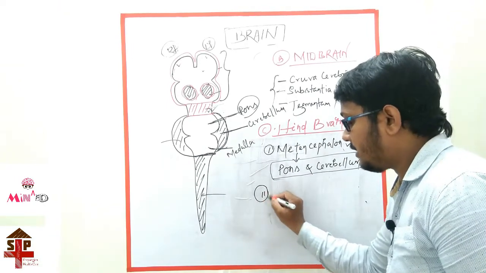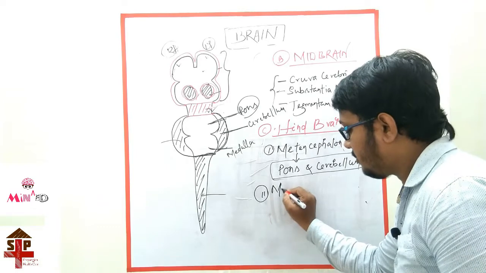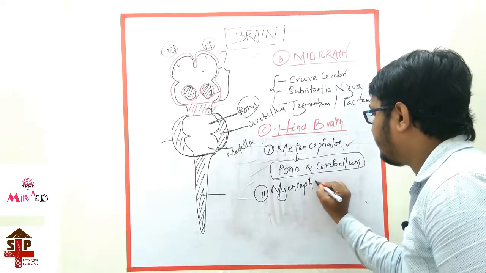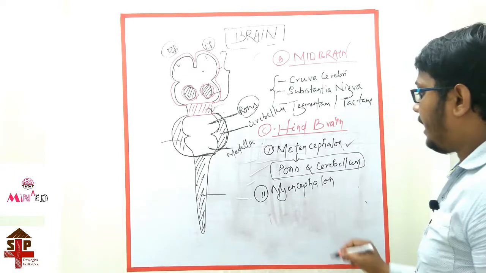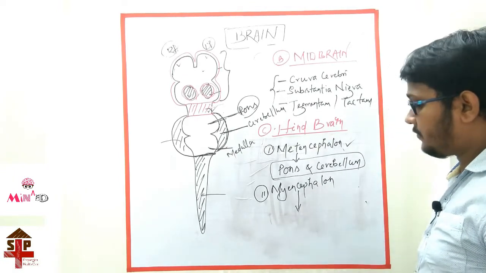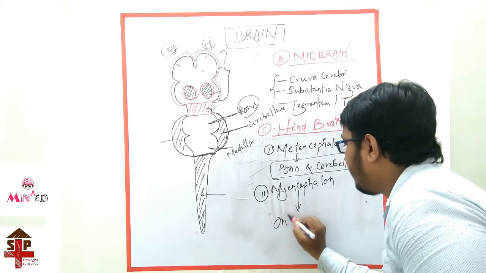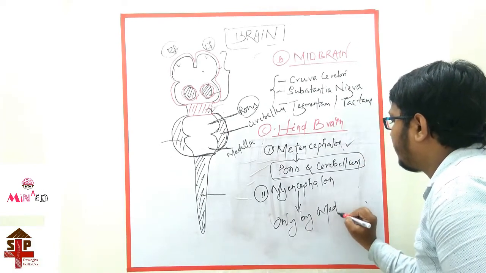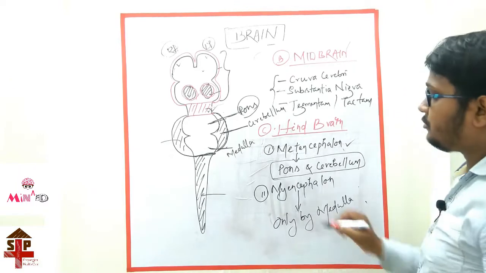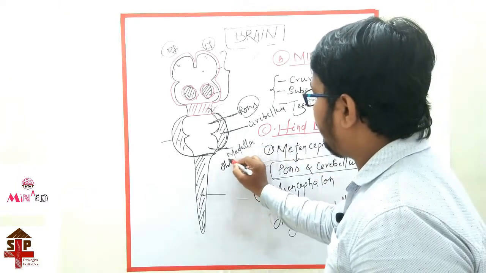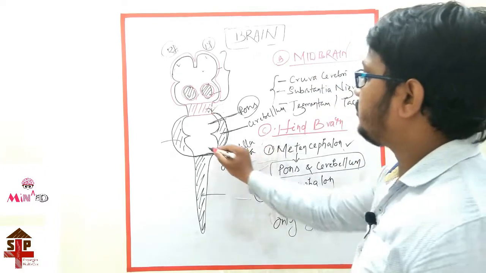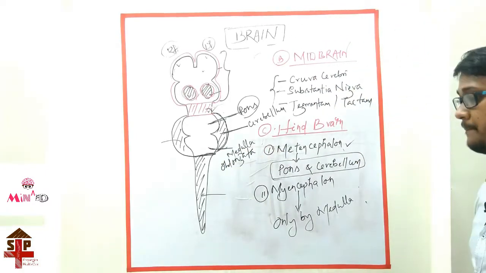The second one is the myencephalon, and this myencephalon is formed only by the medulla. It is also known as medulla oblongata.